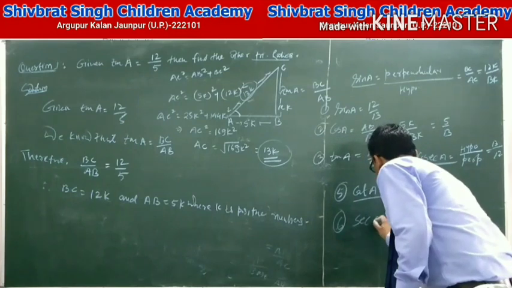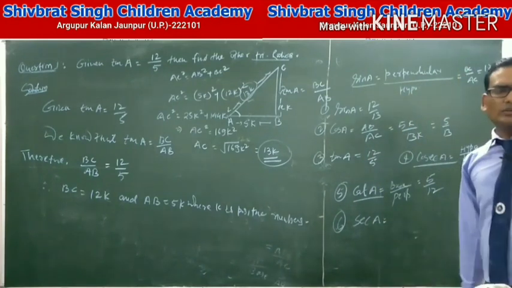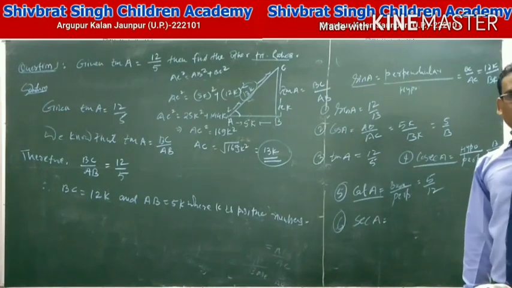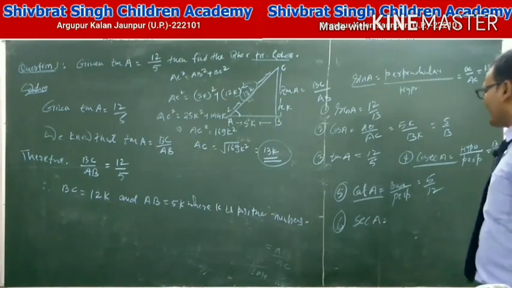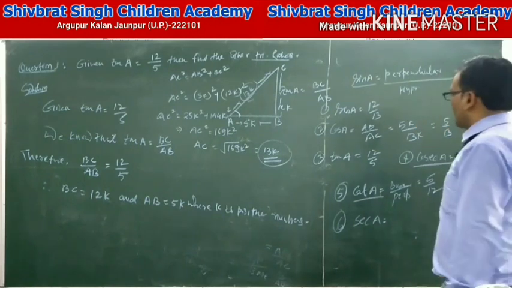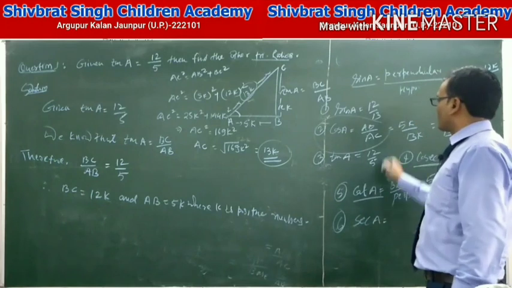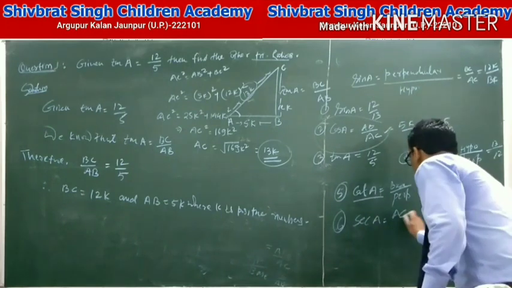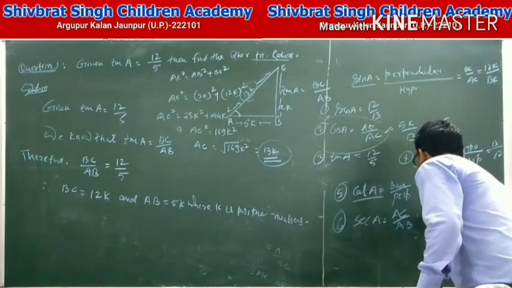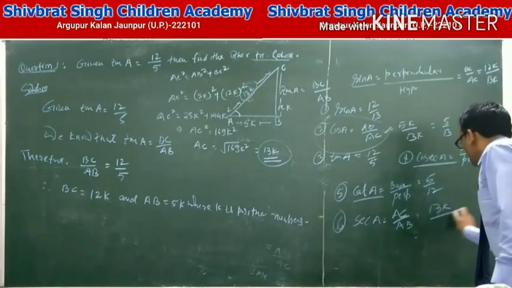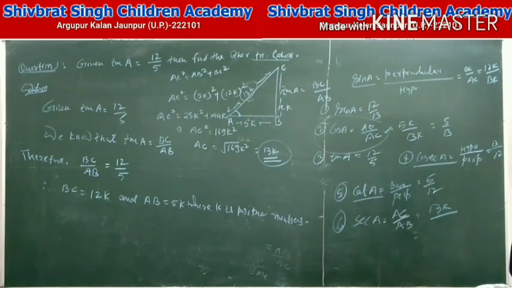And sixth is sec A. Sec A is also the reciprocal of cos A. We have learned this in the previous lecture. Sec A is the reciprocal of cos A. That means AC upon AB. What is the value of AC? AC is 13K. And what is the value of AB?